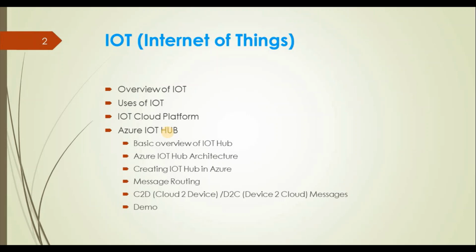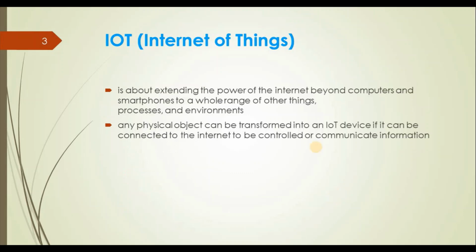We will see how we can create the Azure IoT Hub from the Azure portal. Then we will see the basic overview of IoT Hub, and then the architecture of IoT. Then we will see message routing: what is message routing and how we can configure it for the IoT Hub. We will see what C2D, cloud to device, and D2C, device to cloud messages are, and finally we will see one demo.